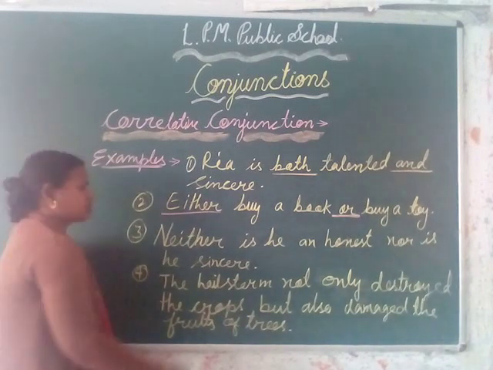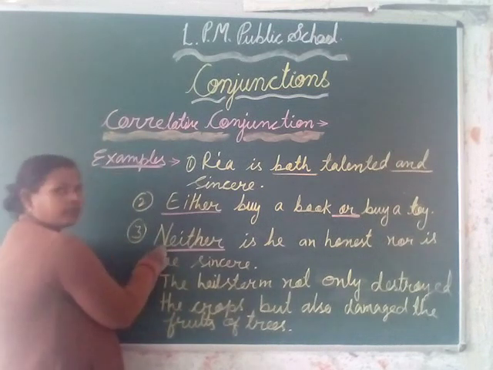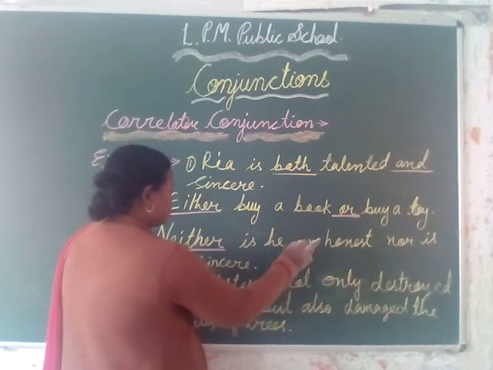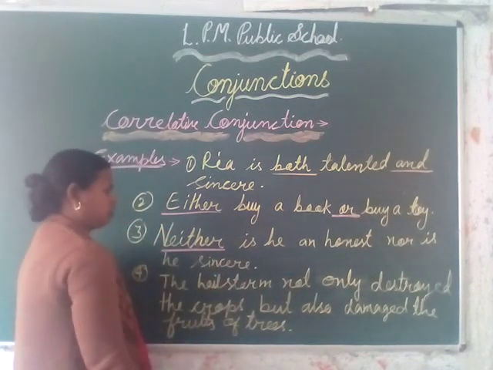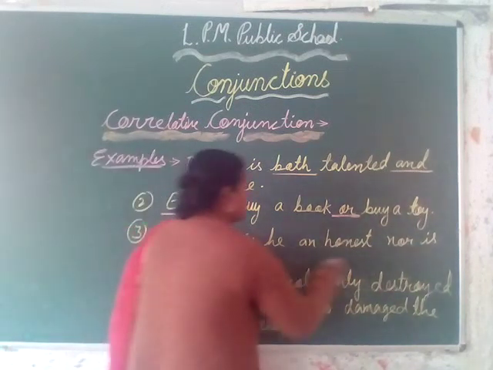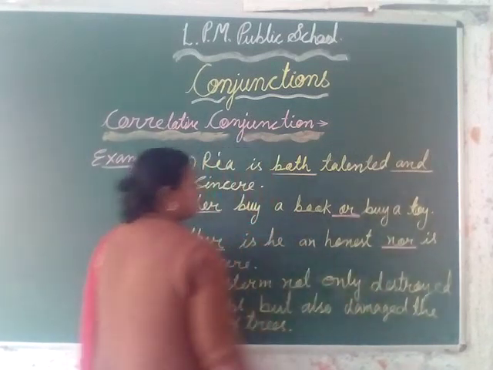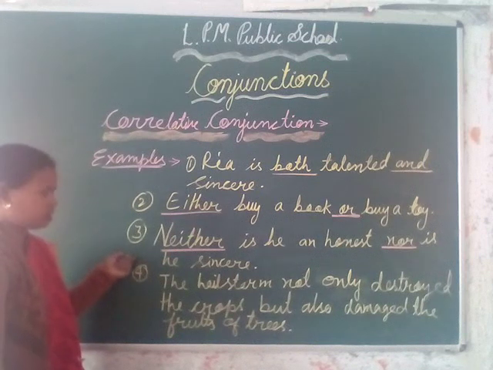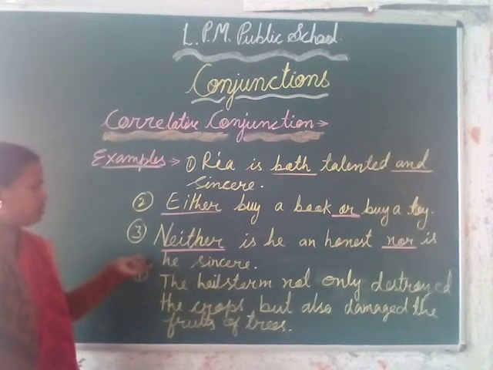The third word is neither. Neither is he honest, nor is he sincere. Here in this sentence, the words neither and nor are a pair of correlative conjunctions which have come together in a sentence. Either he is honest or he is sincere.